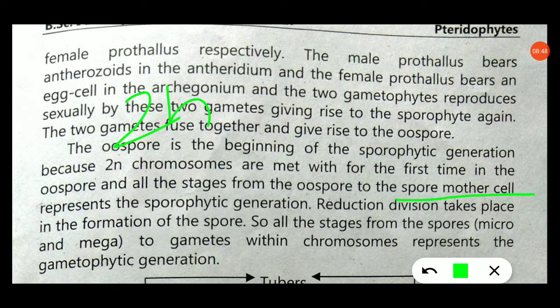From these, the gametophytic stage is formed again. Reduction division takes place in the formation of the spores. So all the stages from the spores, micro and mega, to the gamete represent the gametophytic generation. From the formation of the spores to the formation of the gametes is known as the gametophytic generation.